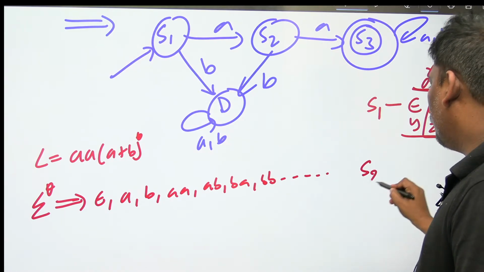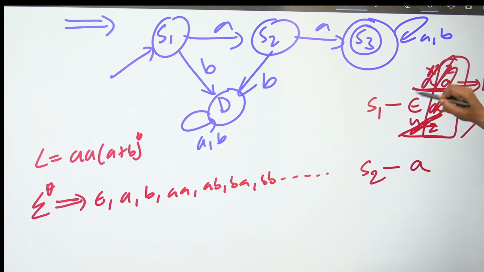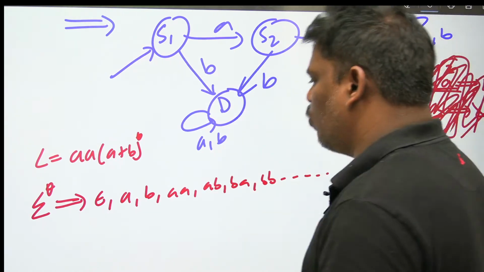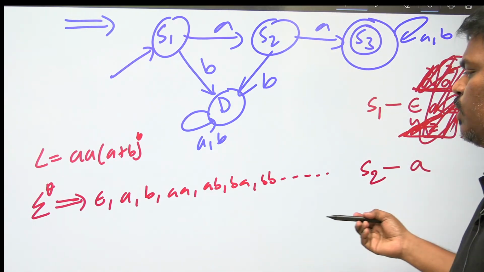So I am keeping A in the second equivalence class. Only epsilon belongs to the first equivalence class, and A belongs to the second equivalence class. To get more clarity, I will repeat one more time.